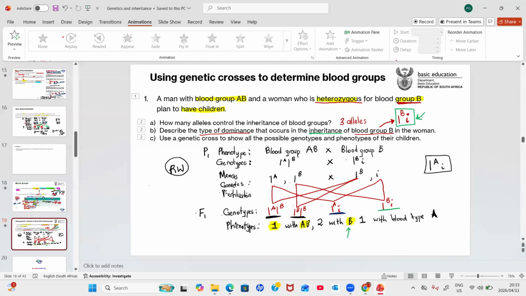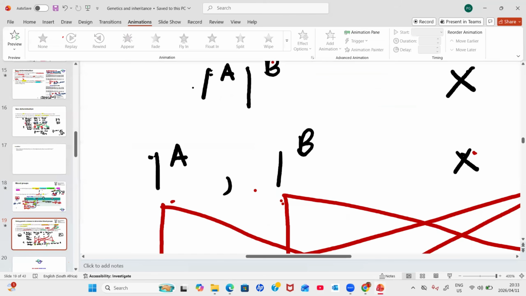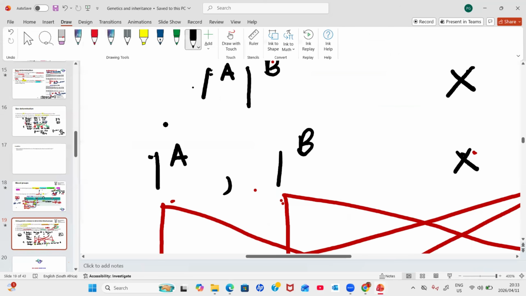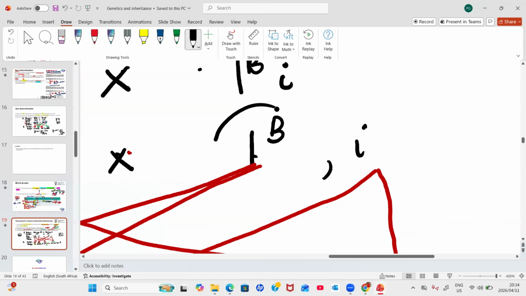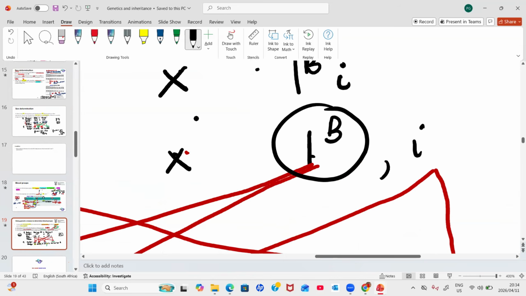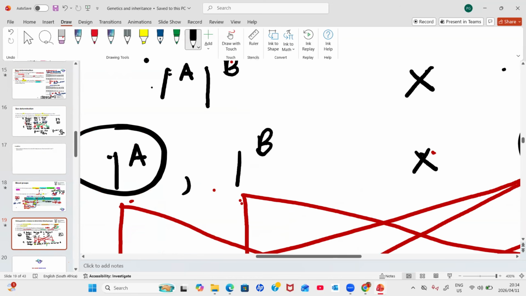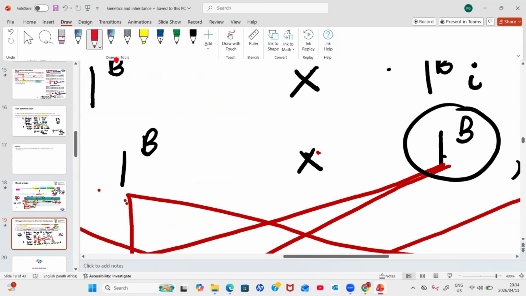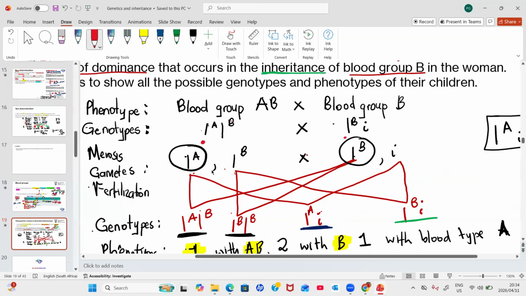Let's just go to a cross so that you guys can see it. You shouldn't cram these crosses. You should understand why we're doing each and every step. This is an allele in a gamete of a father, and this is an allele in a gamete of a mother. When we cross these, you as an offspring inherit one from your father and one from your mother. So it depends on which combination you inherited. There are 4 combinations in total.